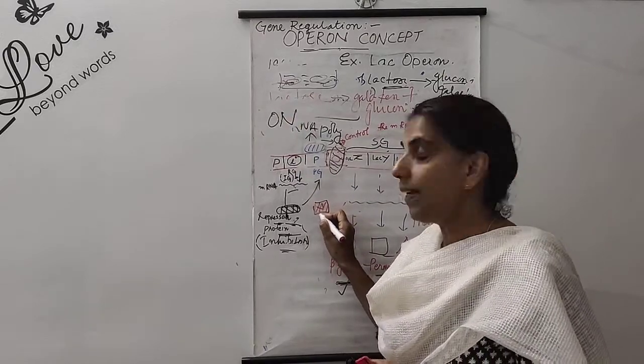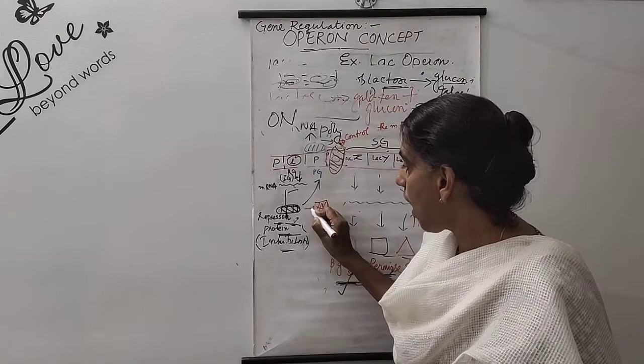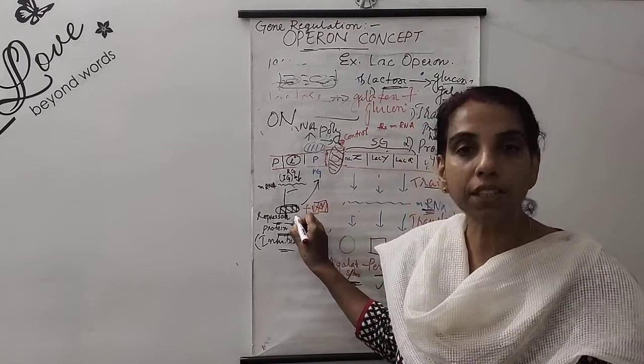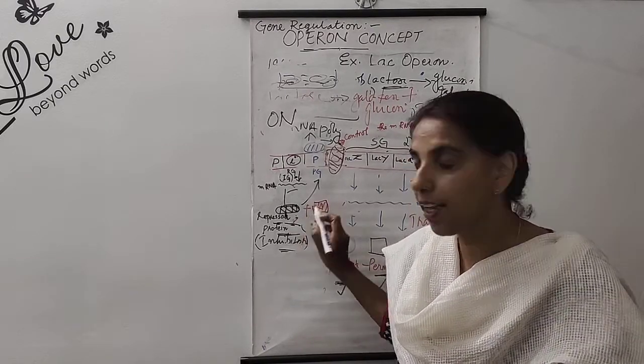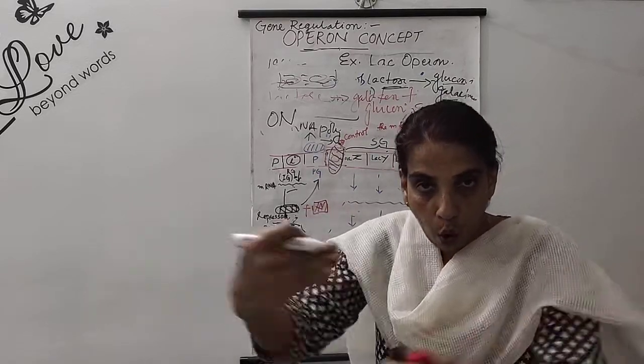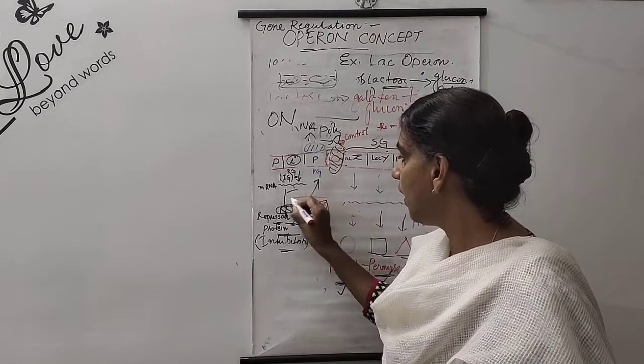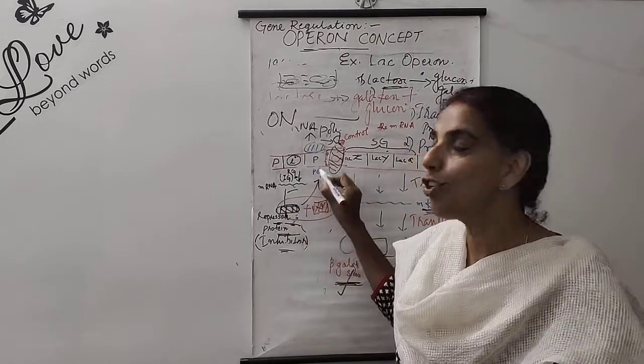So what will happen? This lactose will combine with this repressor.